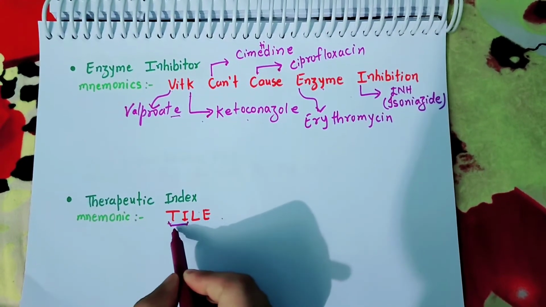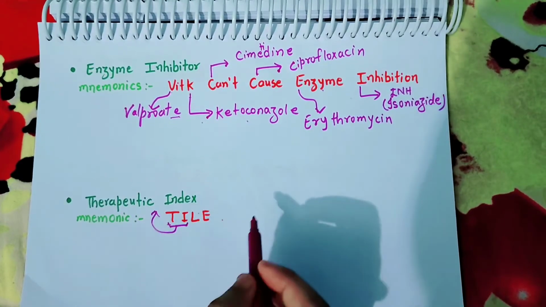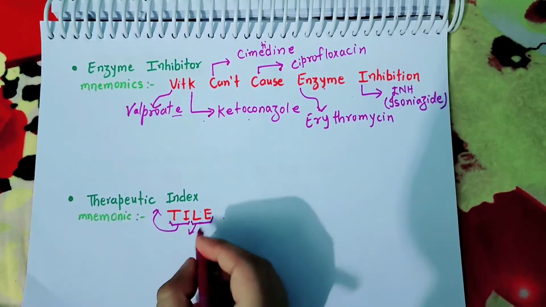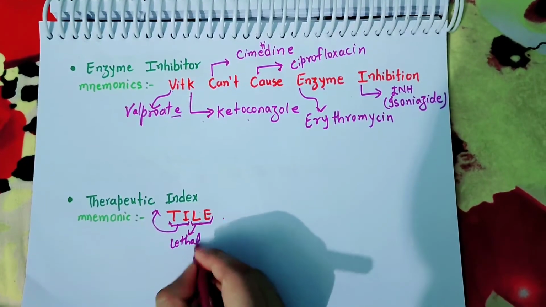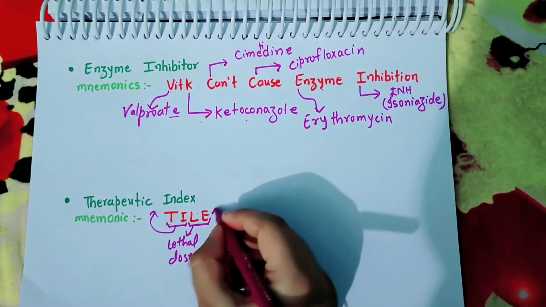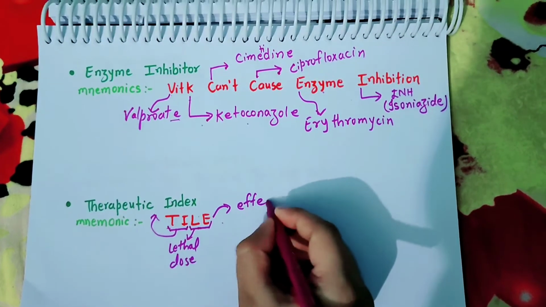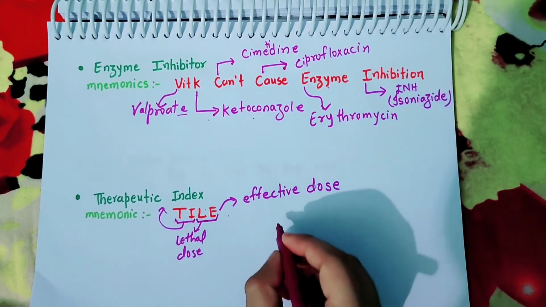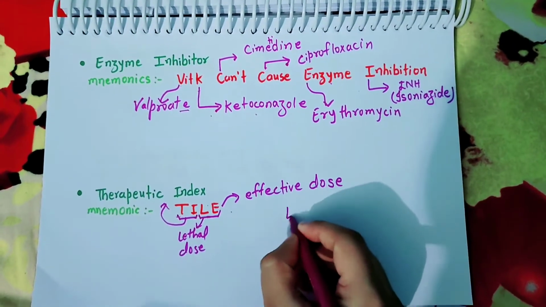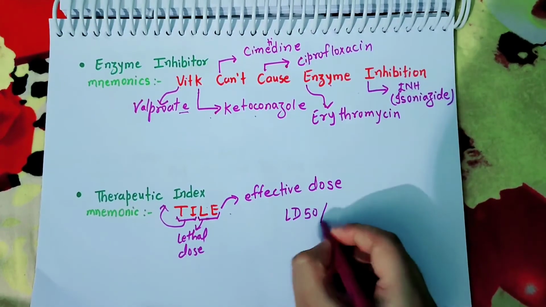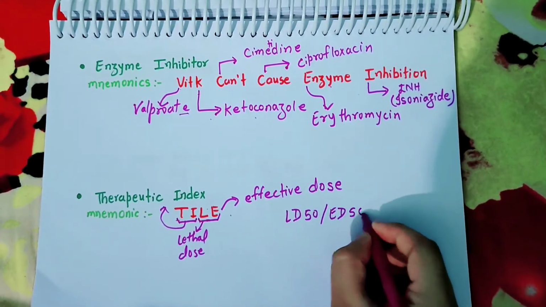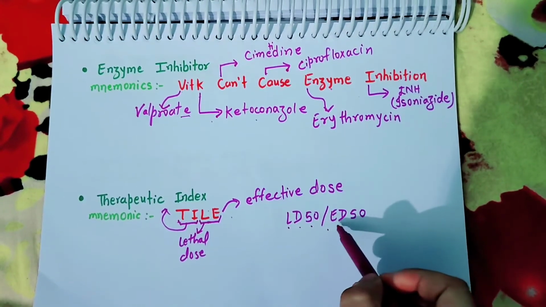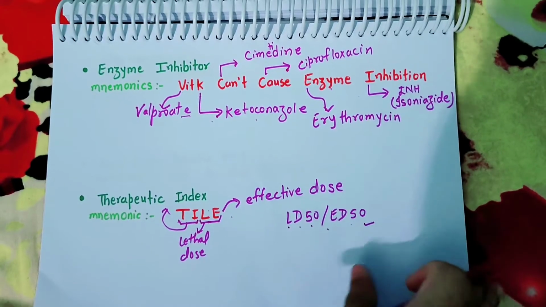Here TI stands for therapeutic index and LE stands for lethal dose and E stands for effective dose. तो therapeutic index का फॉर्मूला बनता है LD50 by ED50. इसका मतलब है median lethal dose divided by median effective dose.